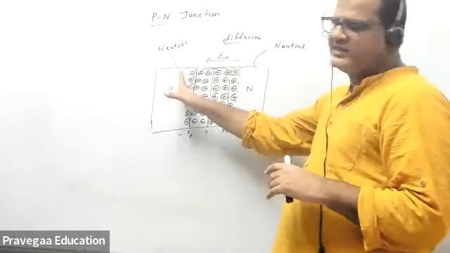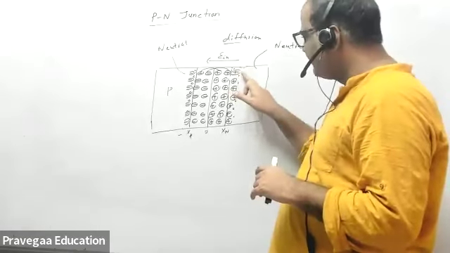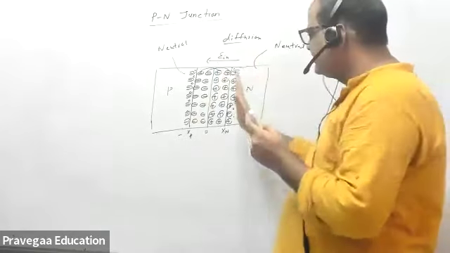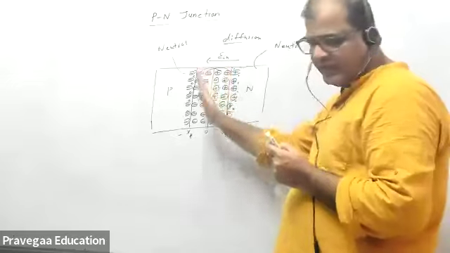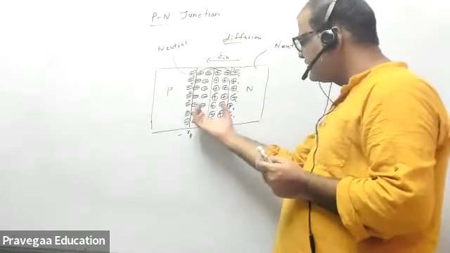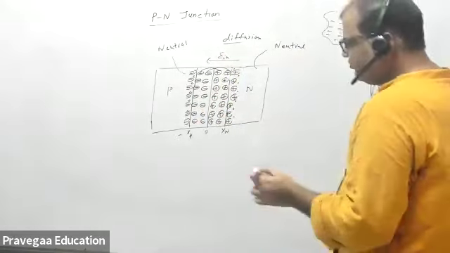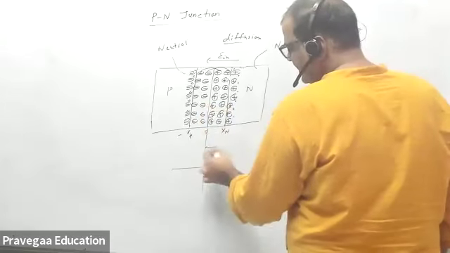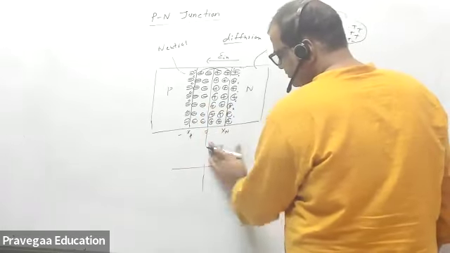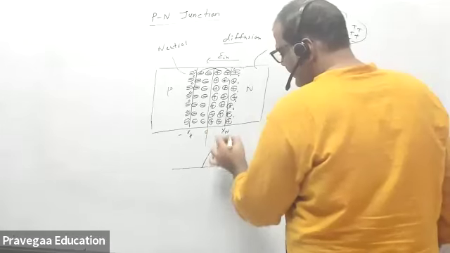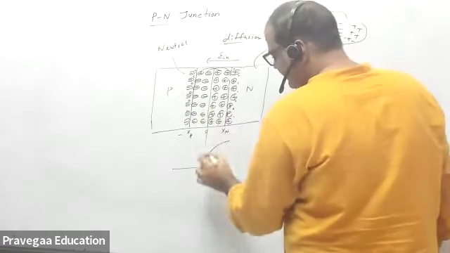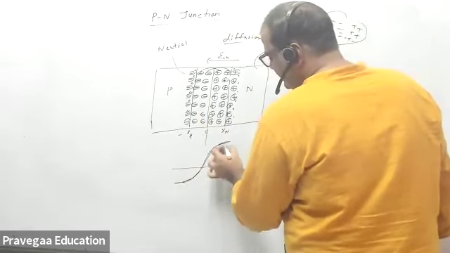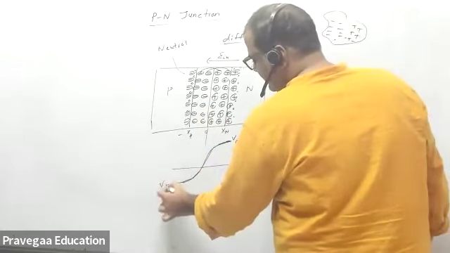Only where you make the junction, at the junction the electron is leaving the atom. So this part is neutral, this part is neutral. Only at the junction the charge is there, so the electric field is at the junction. If you see the potential, this side potential is high and this side potential is low. I'm only drawing the junction side. So this is the potential profile. This is Vn and this is Vp.